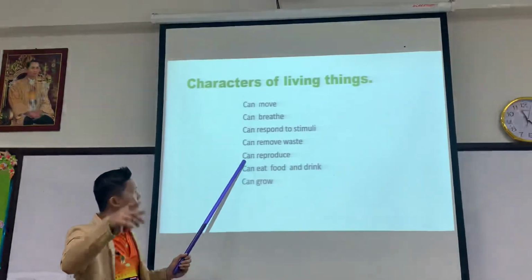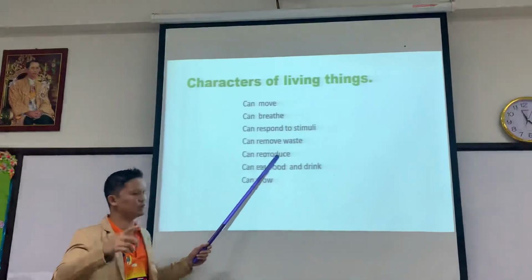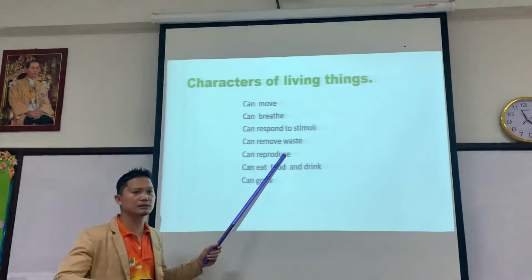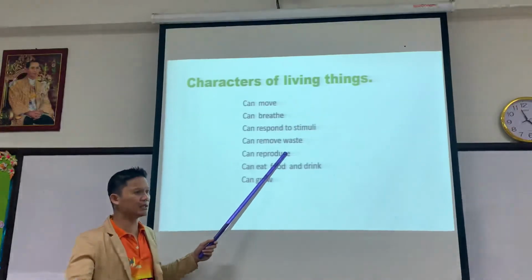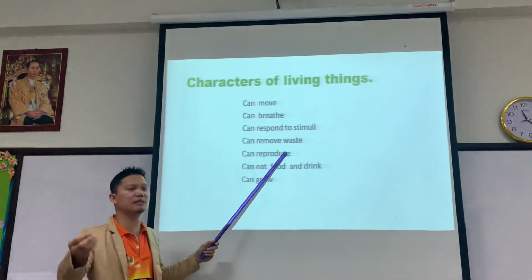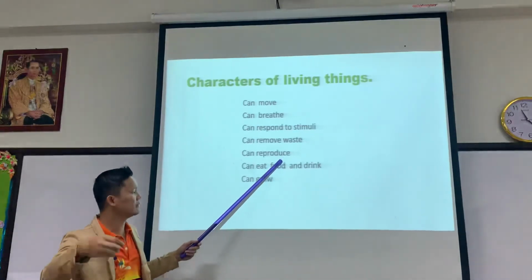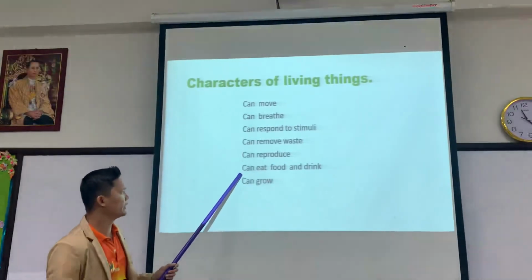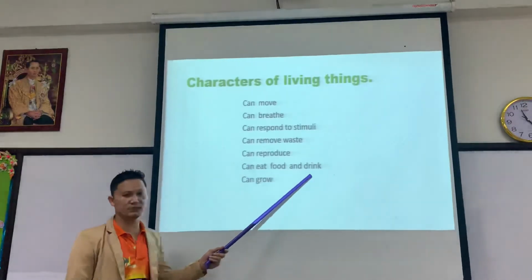Living things can reproduce, like chicken can lay eggs, and then the eggs hatch and become chicks and then chickens when they grow up. Living things can eat food and drink.